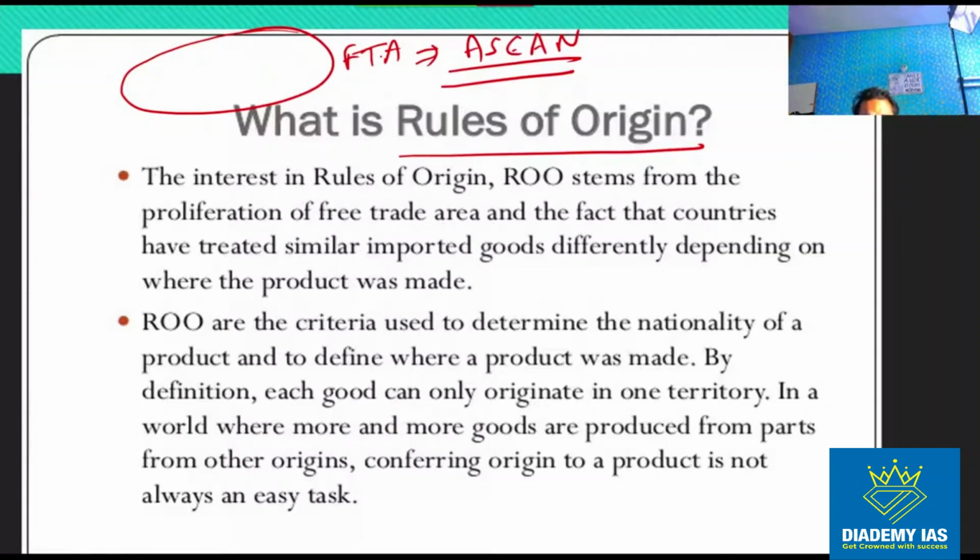So in this complex web of transactions, these rules of origin come into play. These rules of origin actually define how in a free trade area a product will be identified, whether this product is being manufactured in a particular country or not, which particular products will be given the concession, and what will be the terms and conditions applicable for giving the concession. So this is called the rule of origin, right?